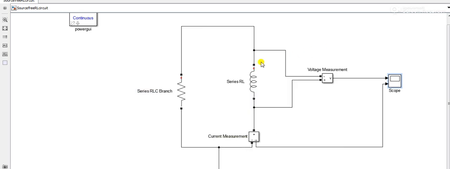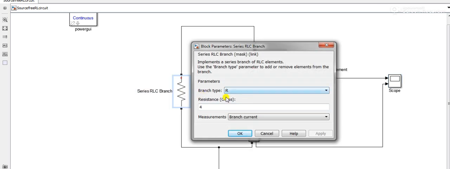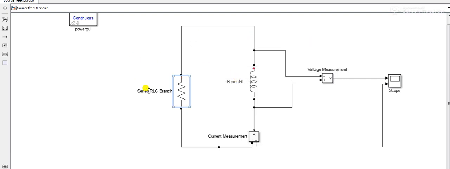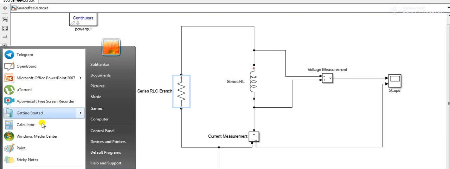Why 40? If you ask, you have to see what the resistance value is. That is 4, and 4 into 10 is 40. Whatever the voltage, V equals R into I, with initial current 10. And what will happen at last is what you already know: the current will be I equals I naught e to the power minus Rt by L. That was the formula. I hope you clearly remember it. So let us see the formula once again.